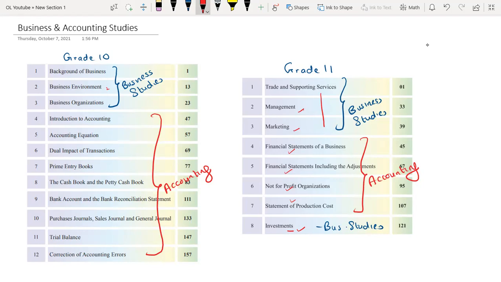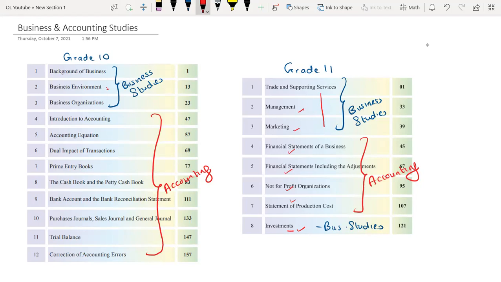And then the bank account and the bank reconciliation statement in chapter 9, and the prime entry books called purchase journal, sales journal, and general journal. So these are the prime entry books. So you will be learning in your O-level: cash book, petty cash book, purchase journal, sales journal, and general journal, right?